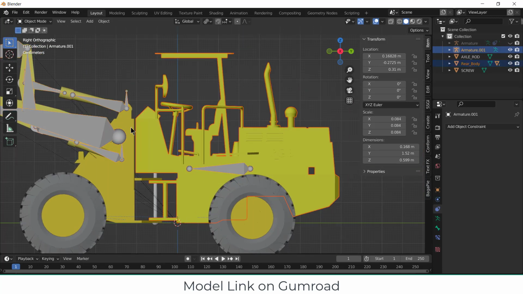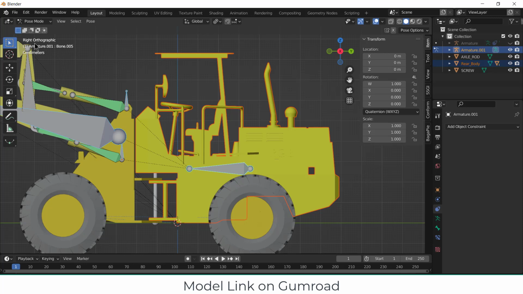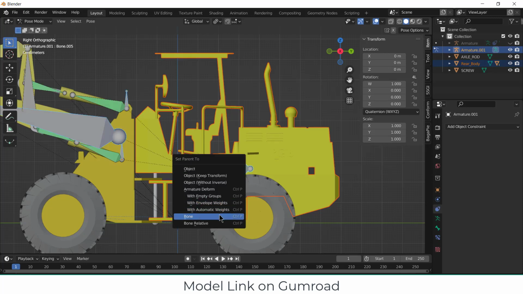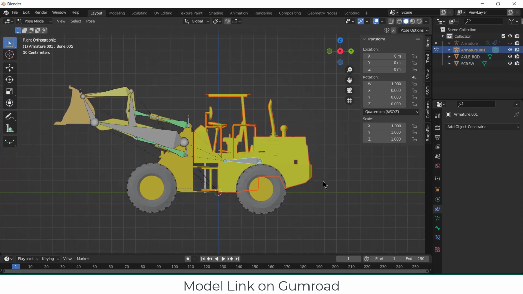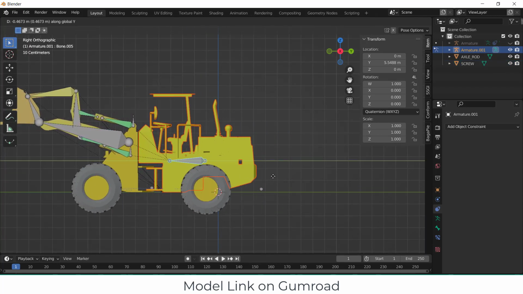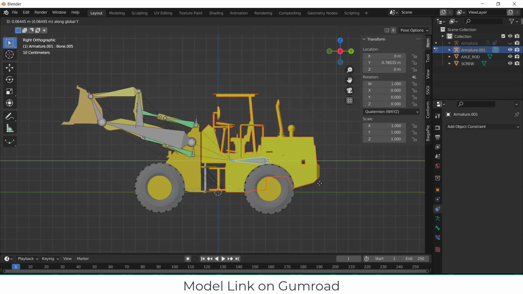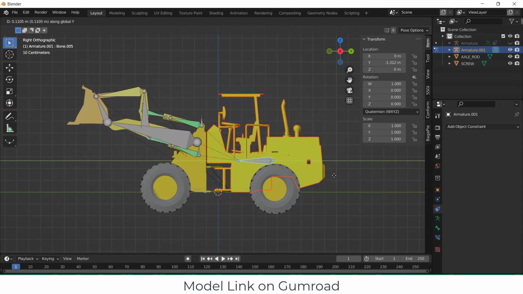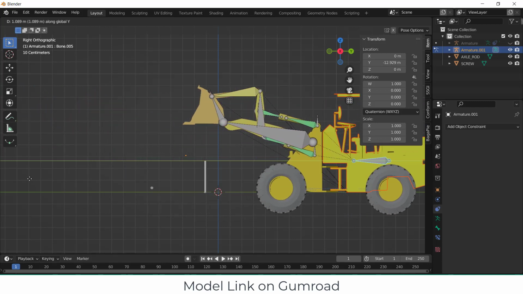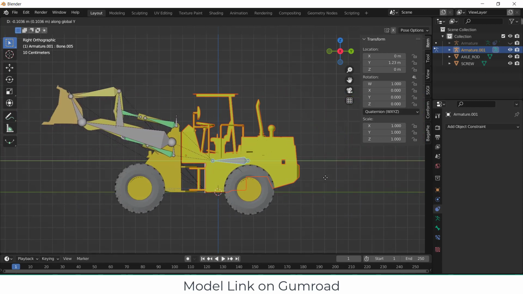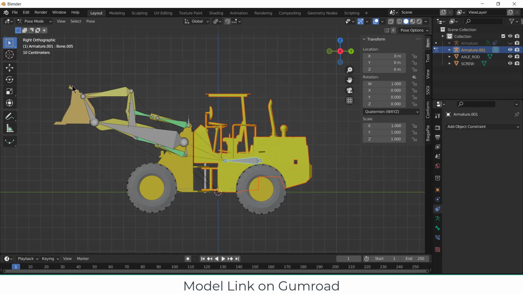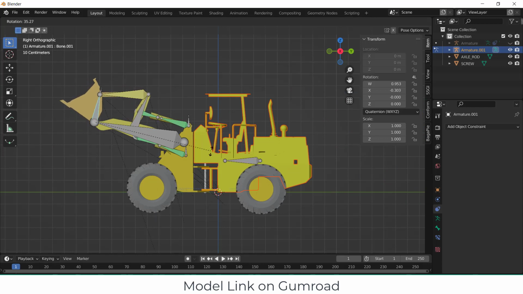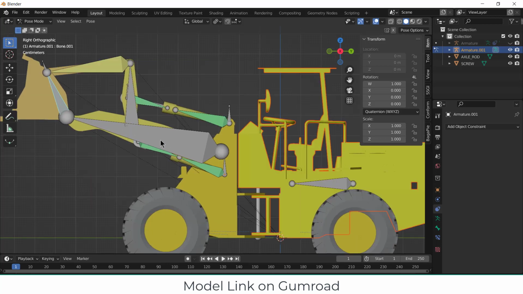Select this and select this. Go here, click on pose mode. Sorry, select this and select this, press Ctrl P, click on bone. Now if I select this and press G Y, you can see all my bones are moving, and that is basically what I want. My wheels are also rotating, that's also a good thing. And if I try to do animation, it looks great to me.